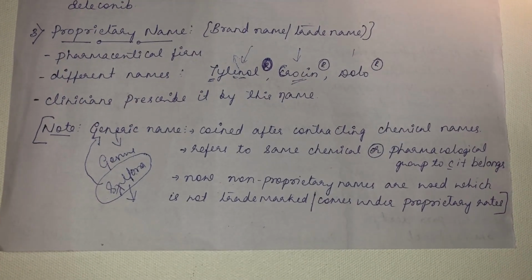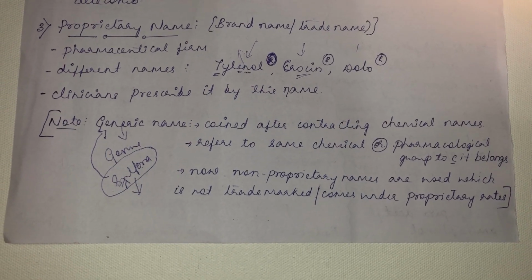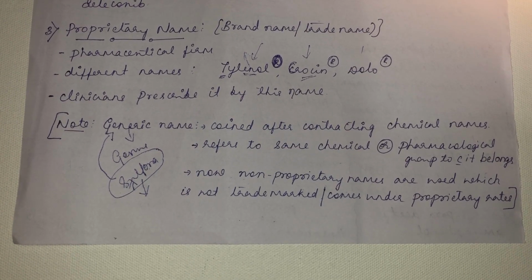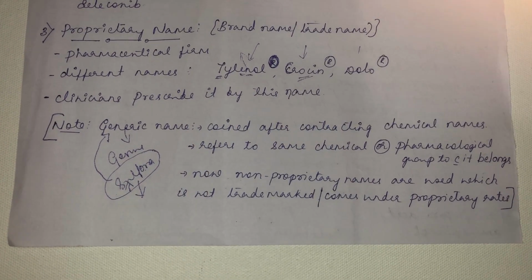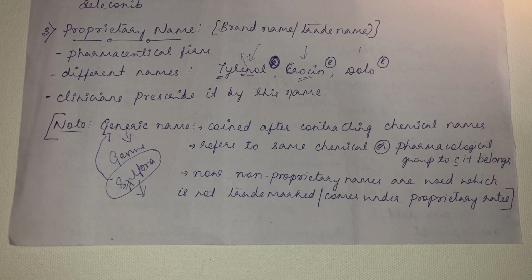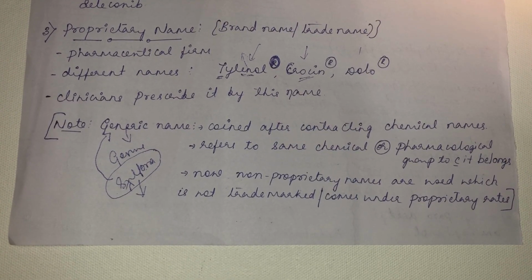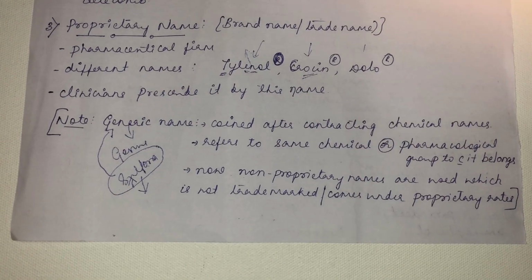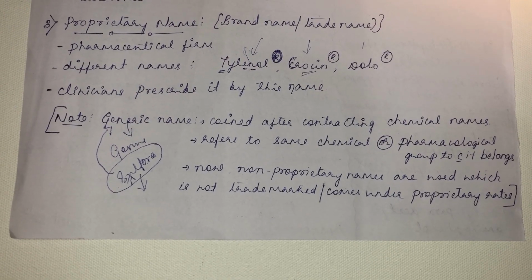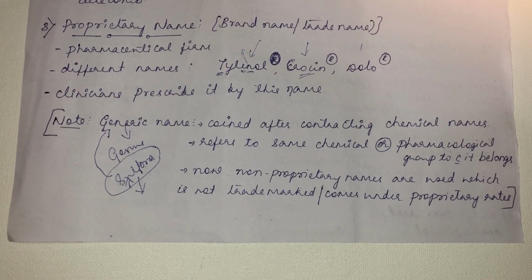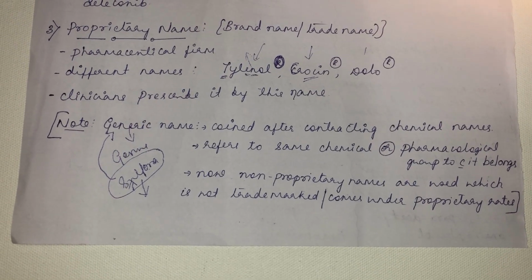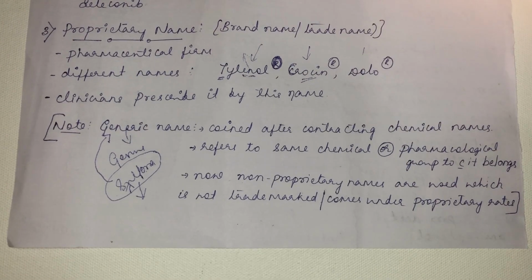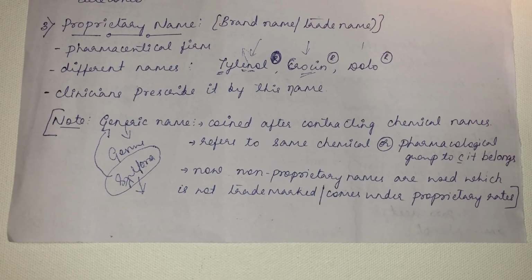So to repeat, nomenclature of drugs is done in 3 ways: chemical name, non-proprietary name, proprietary name. Chemical name is the basic chemical structure of the drug. And the non-proprietary name is a contraction of the chemical structure, which we use often in textbooks, see in scientific literature, and is the more commonly used name. Then the proprietary name is given by the respective pharmaceutical firm, is easily identifiable, and the physician prescribes the drug in the proprietary name only. And the generic drug has so many issues. So this is about the nomenclature of drugs.